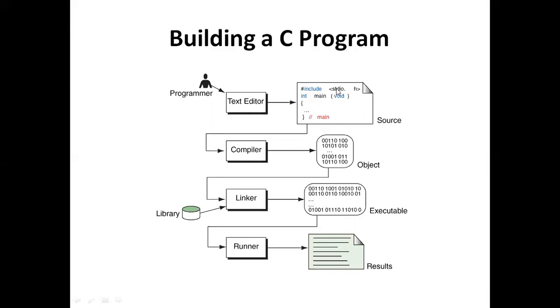After compilation, whatever object code has been generated, we link with the library file, and the tool we use for combining is the linker. After linking, the executable file is going to be generated.